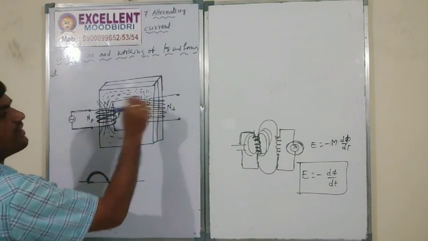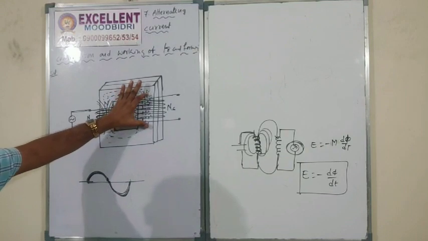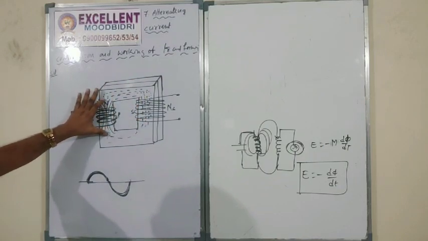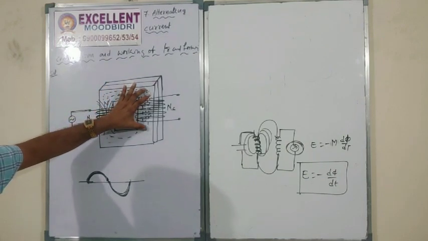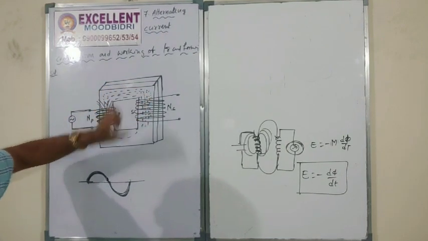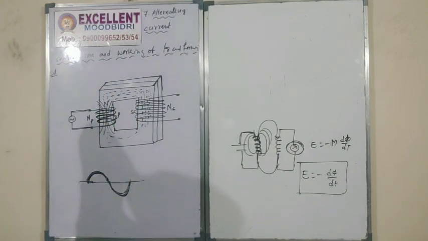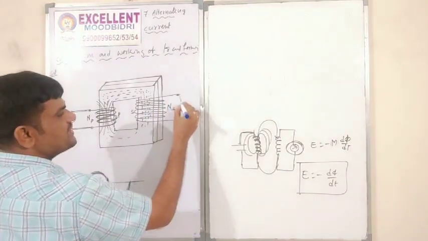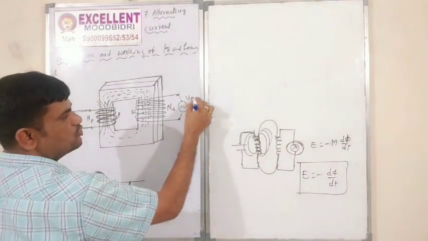That change in flux produces induced EMF in the secondary coil. Here the magnetic field will be there, and that magnetic field enters here and becomes magnetic flux. The change of magnetic flux produces induced EMF. That induced EMF we will get here. This is the output voltage, V output.